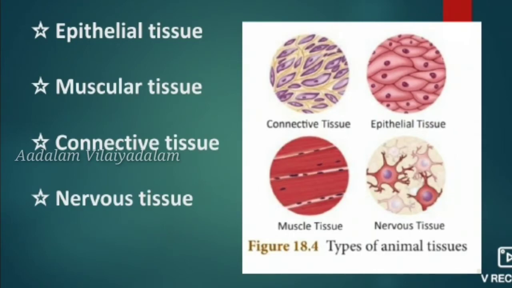So look at the picture. The first one is connective tissue, the second one is epithelial tissue, the third one is muscular tissue, and the fourth one is nervous tissue. So these are the types of tissues present in our body.